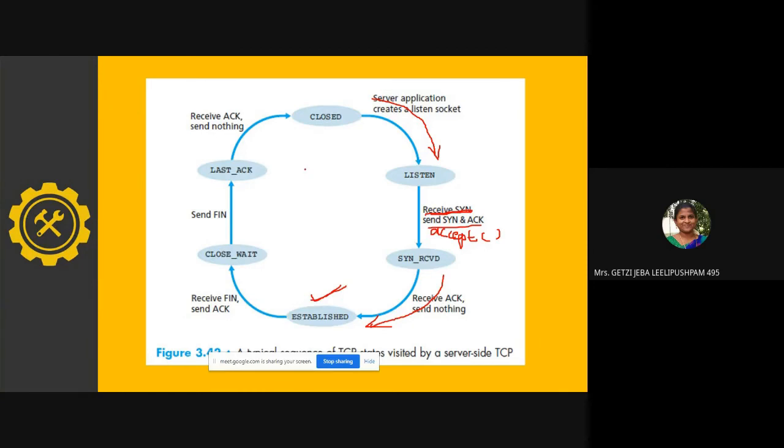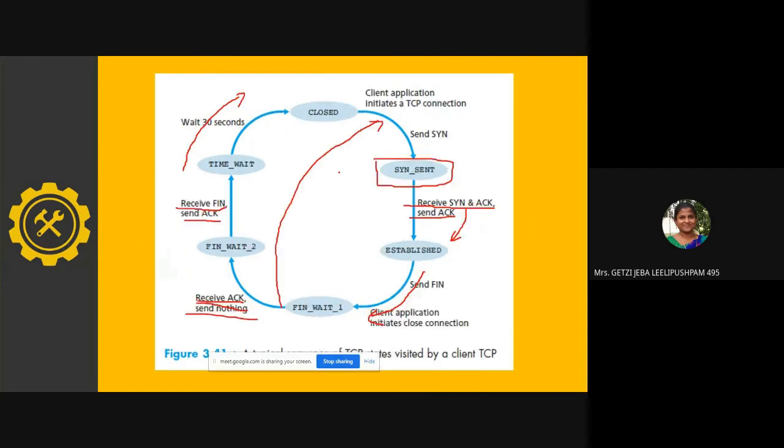Now what happens? It has to close the connection. How will it close the connection? It receives a FIN from the client. The client says, okay, all the data transmission is done, I want to close it, I want to leave you forever. So it sends a FIN. For its FIN, the server should send an acknowledgement. After it sends the acknowledgement, it should send a FIN from its own side. Then it will receive an acknowledgement from the client and close.